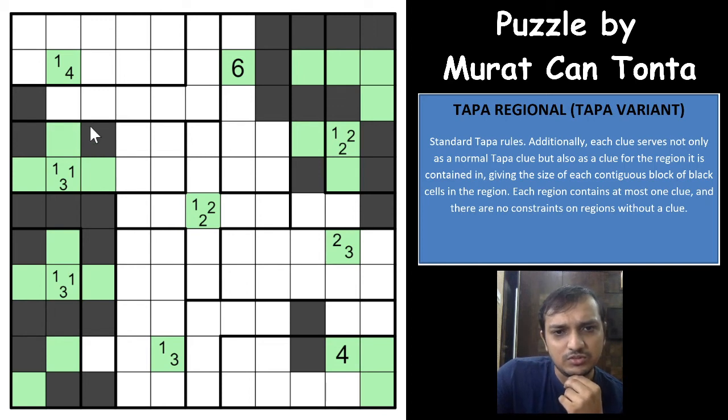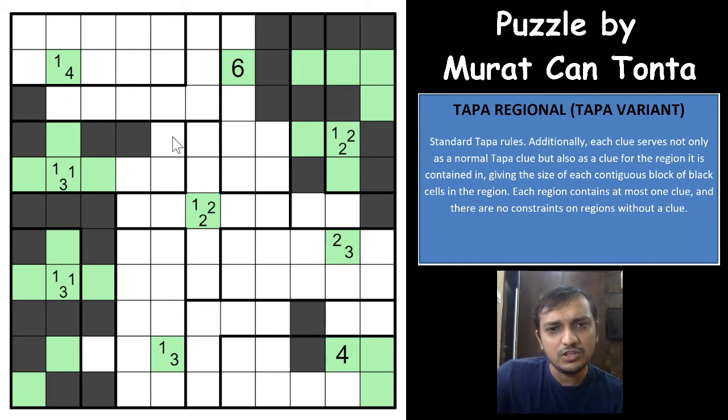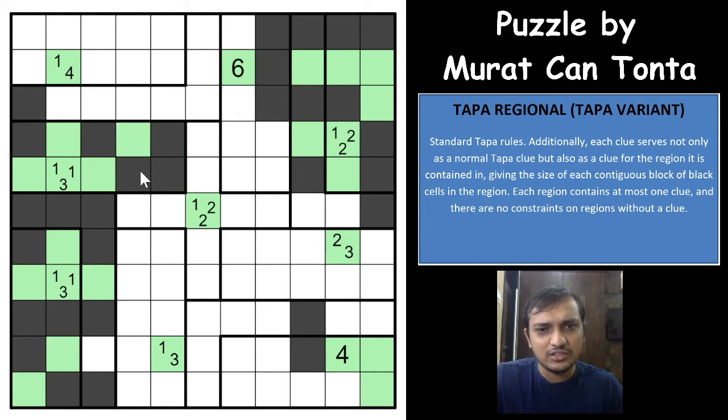Can this shaded area be a 3 clue for the region? If it is a 3 clue for the region, it will either go this way or this way. This will be unshaded, and there is no one more shaded cell for the region. You have one shaded cell here, you have 3 shaded cells here, and one more shaded cell should be there, which means that this cannot be a 3 shaded cell. This will be a 1 shaded cell, and there will be a 3 shaded cell here. Awesome, that is awesome.